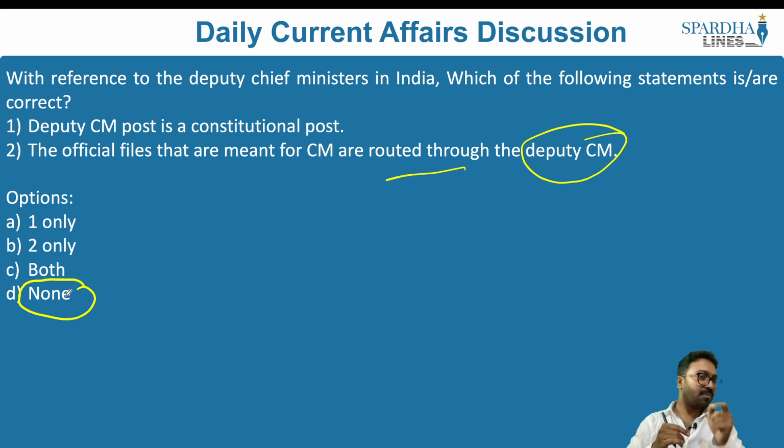The first statement says Deputy Chief Minister post is a constitutional post. Is it a constitutional post? No. What is a constitutional position? A constitutional post or position is one where that position or the authority or an institution is mentioned in the Constitution of India. The Chief Minister is mentioned in the Constitution of India. The Governor is mentioned in the Constitution of India. The ministers are mentioned under the Constitution of India. But is the post of Deputy Chief Minister mentioned in the Constitution of India? No, not at all. So Deputy Chief Minister post is not a constitutional post, because it finds no mention in the Constitution of India.